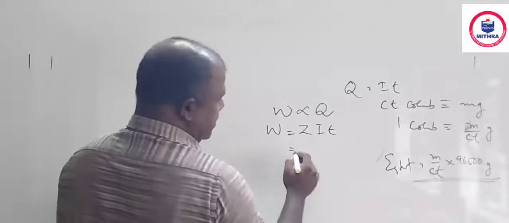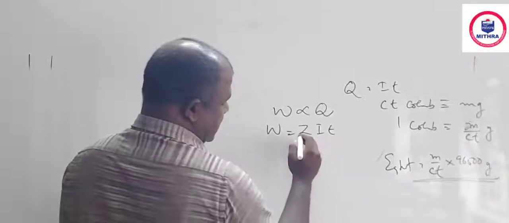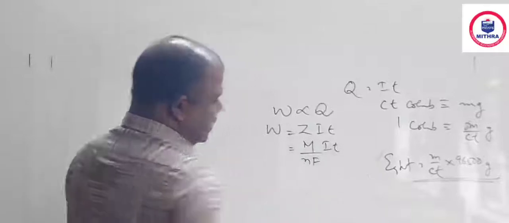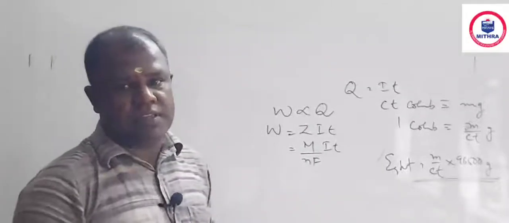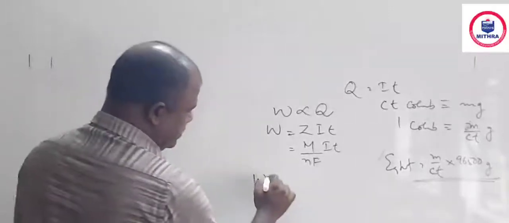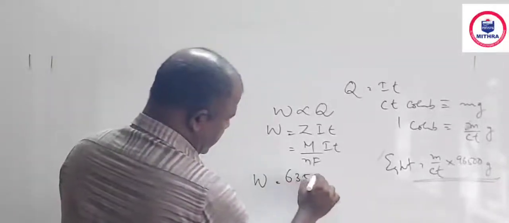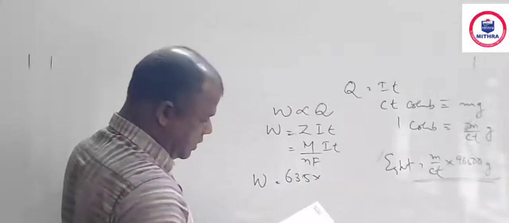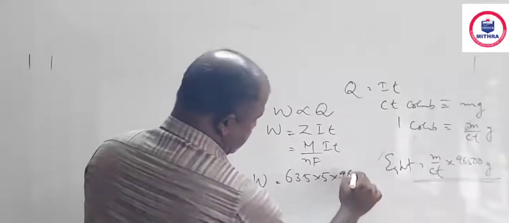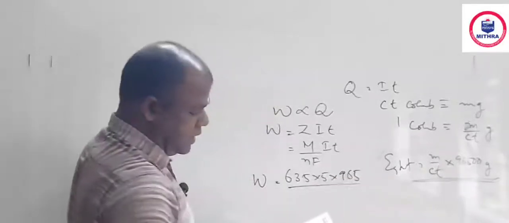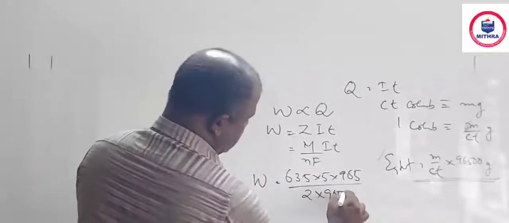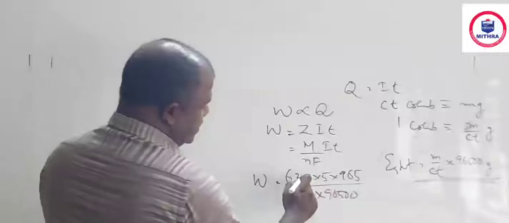Z can be written as Z is equal to M divided by NF, so W is M divided by NF into IT. M is the gram atomic mass, N is its valency, and F is 96500. So using this formula, we can find W is equal to M 63.5 into I. How much is passed? 5 ampere into T, 965 second. You can easily cancel it. Okay, CuSO4, Cu2 plus, so valency 2 into 96500. So by solving this, you can find the answer.